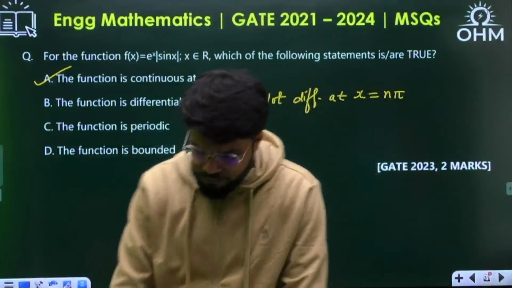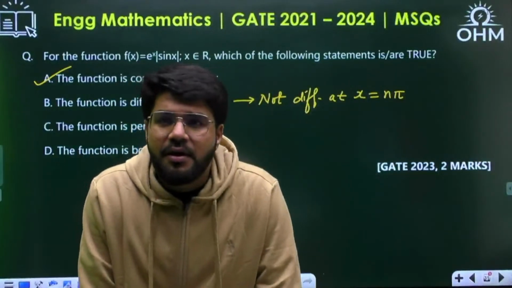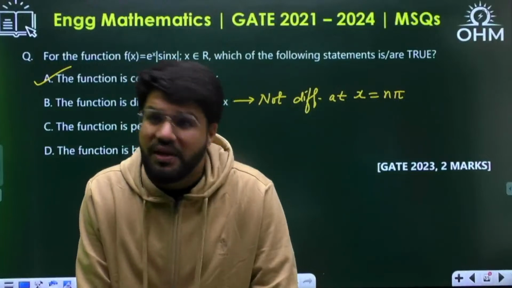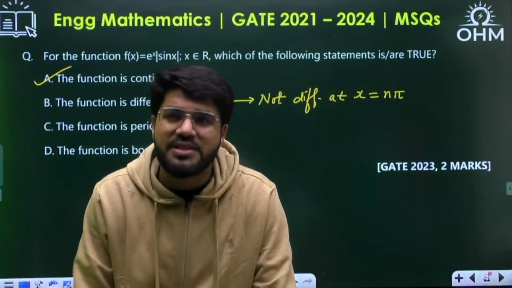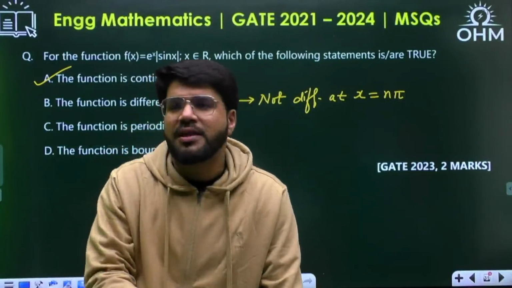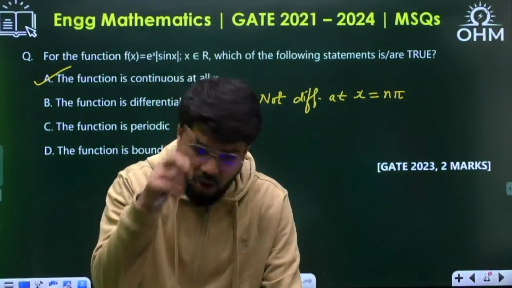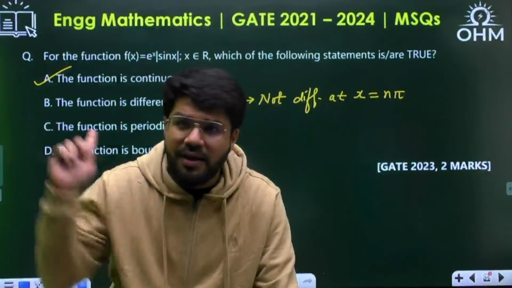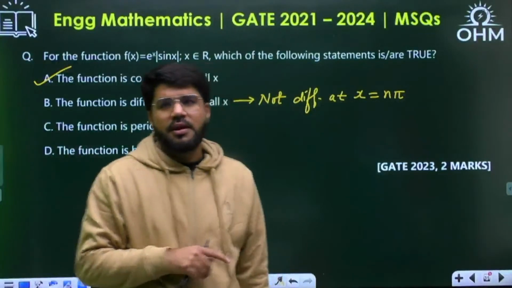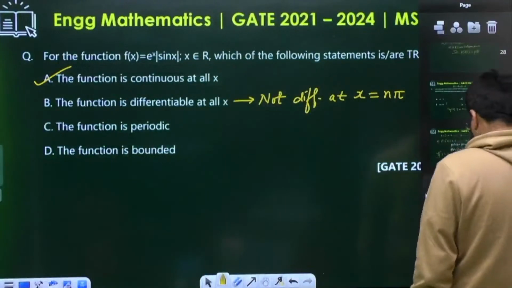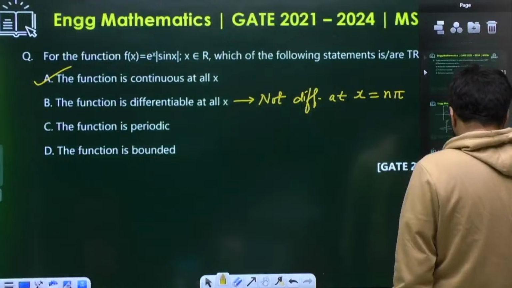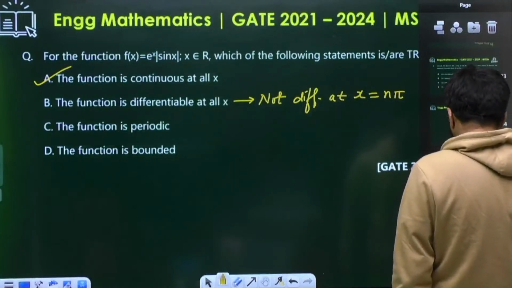Now see, only A, and there have been other instances also, even in other subjects. What is MSQ? IITs clearly say multiple select question, where one or more than one option can be correct. They even specify one or more than one. So sometimes only one can be correct. And here, yes, it is one option correct without a doubt.